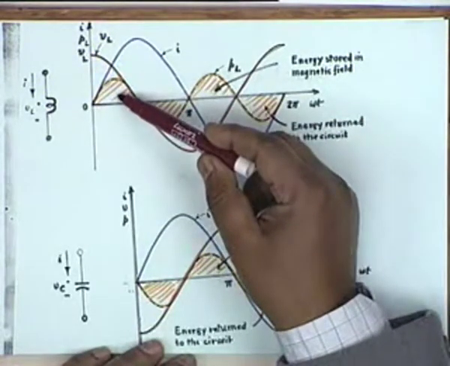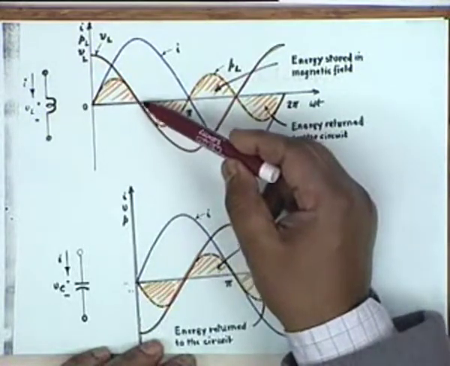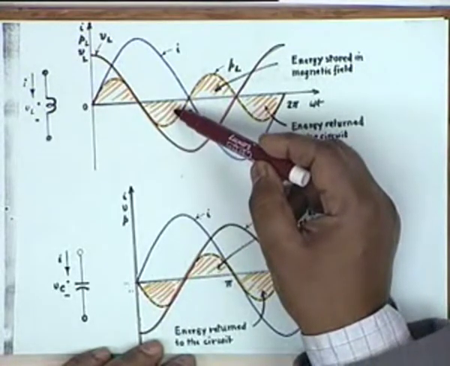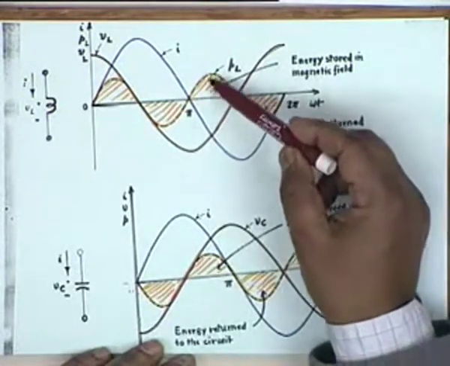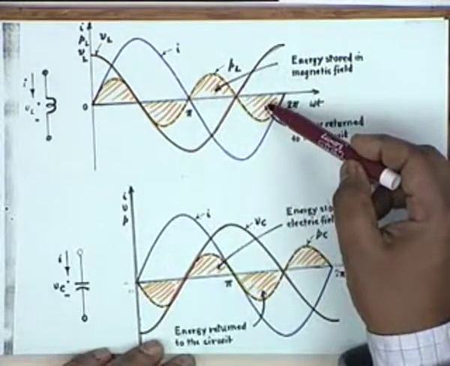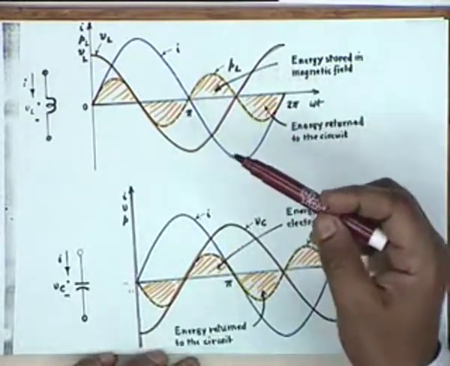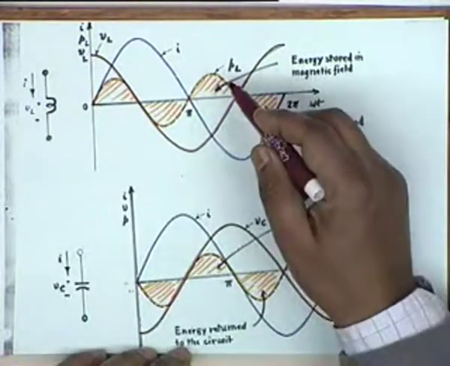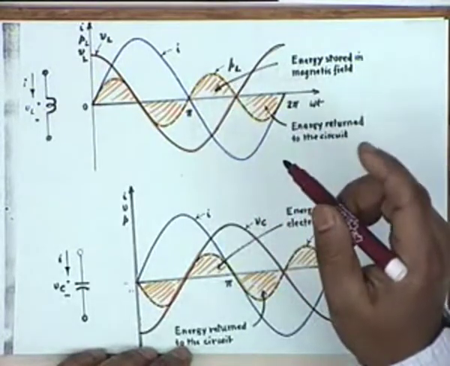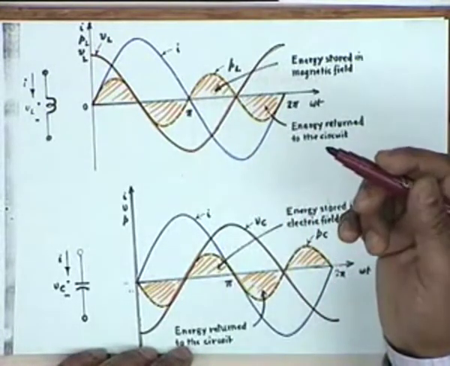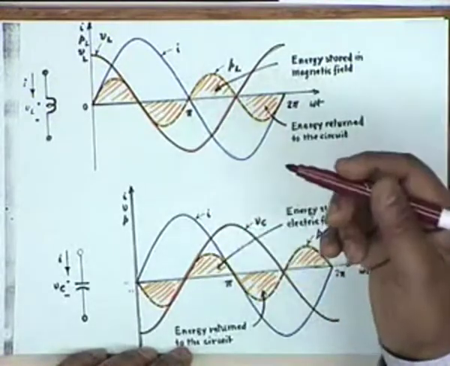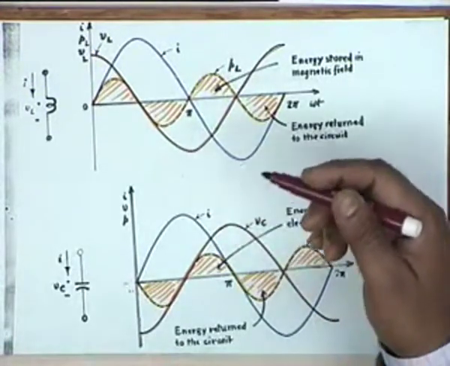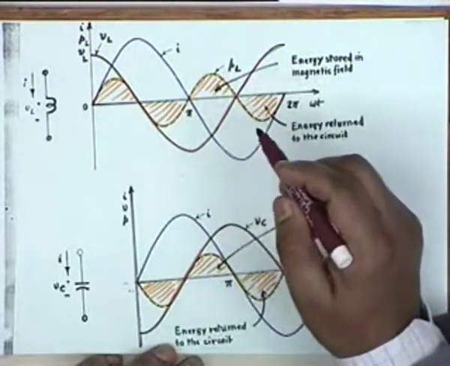So it is positive here for 1/4 of a cycle. The next quarter the current is positive, voltage is negative, and therefore the power is negative. Similarly, the next quarter the power is positive, and so on. Alright. Now what it means is, you see the power is also sinusoidal, with a frequency which is equal to twice the frequency of the current or voltage. Is that clear? The frequency is twice that of the current or voltage.